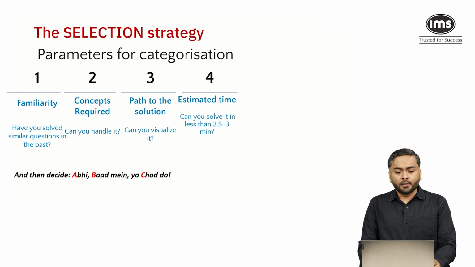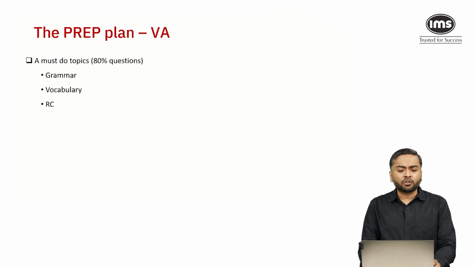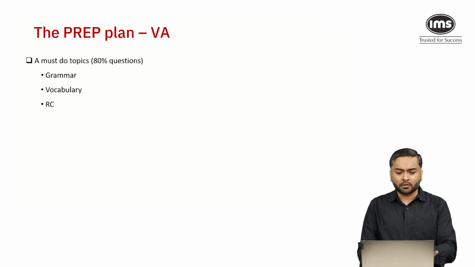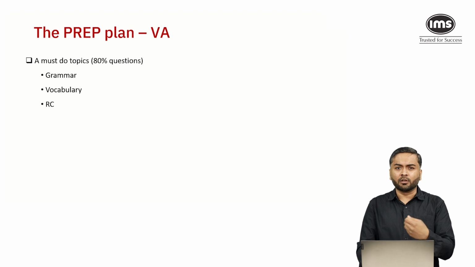Now let's look at the prep plan for verbal ability. Grammar, vocabulary, and RC make up almost 80% of the paper. In grammar, you will have some questions based on phrasal verbs, and fill in the blanks based on grammar.